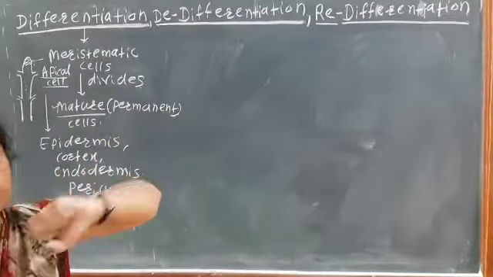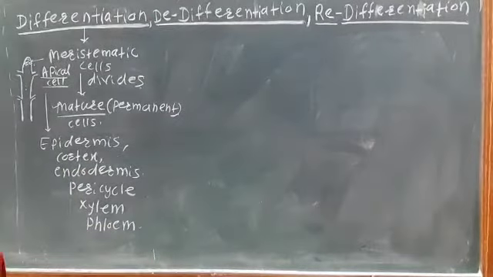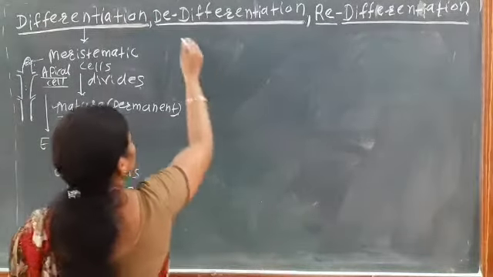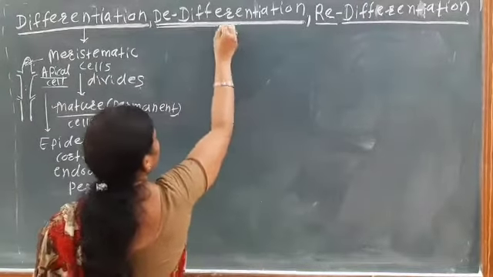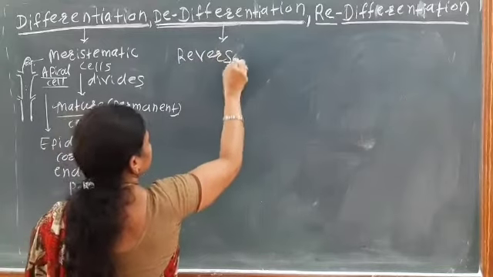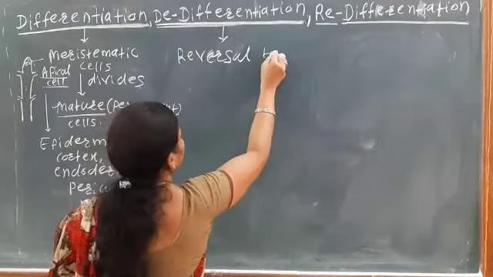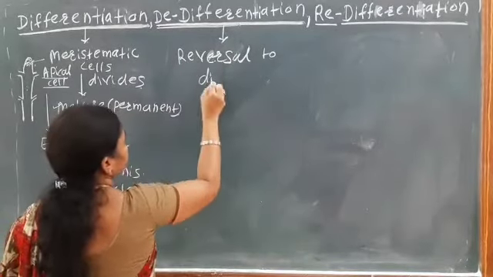So what is meant by de-differentiation? De-differentiation is the reversal of differentiation. See the next point, that is de-differentiation. It is a reversal to differentiation.